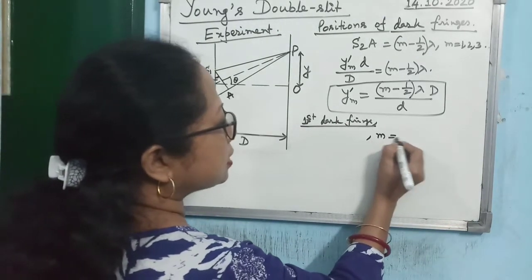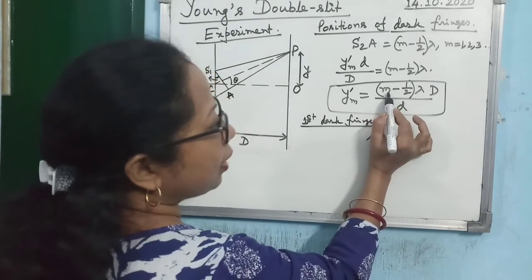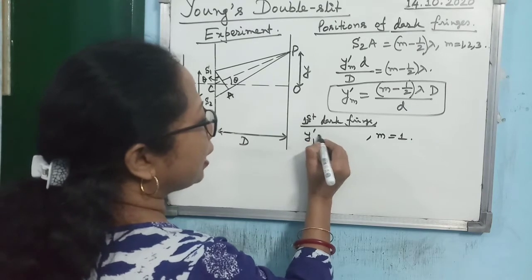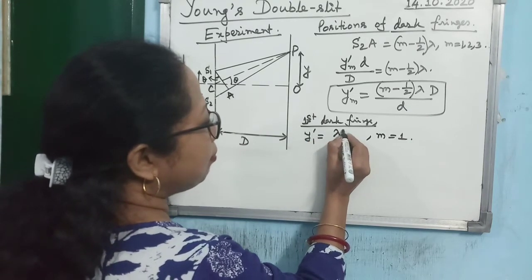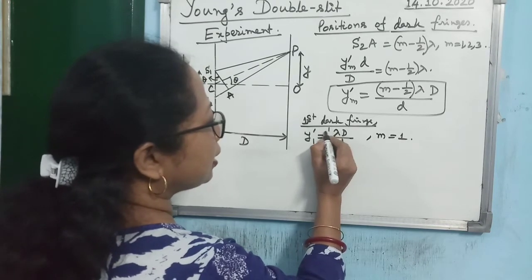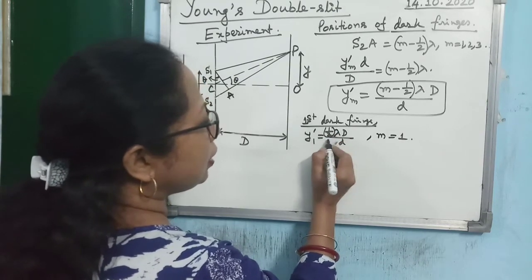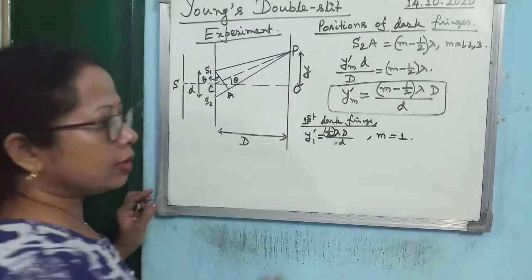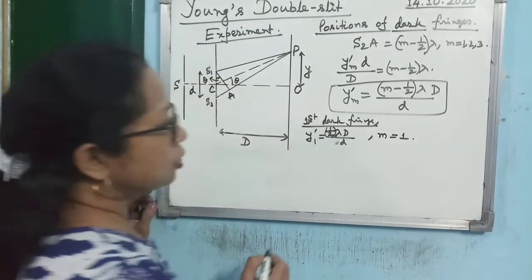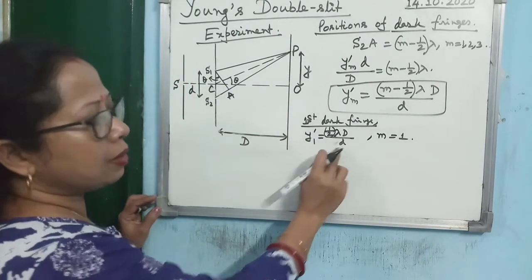So what is the position of the first dark fringe? First dark fringe means m equal to 1. So m equal to 1 means what? 1 minus half is half. So you can write y1 dash, it is coming lambda D by 2d, or I can write it like this so that you can understand it in a better way. Half into lambda D by small d. Is that clear? I hope it is visible. Half, this is 1 by 2. Half into lambda big D by small d.